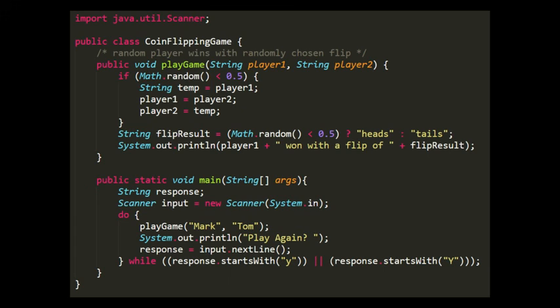We just take in 2 strings, we randomly pick one of them, and then we randomly pick heads or tails and print out so-and-so won with a flip of whatever. And that's all we need to do. And then we have this in a loop because that's what he did. The user is prompted, do you want to play again? And you hit something and it just goes again. That's all. I don't think I have to actually make the argument about why his code is so absurd. Just look at it and then look at what you actually just needed to do.